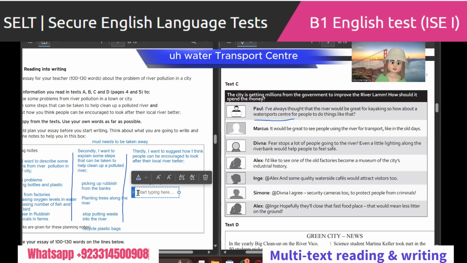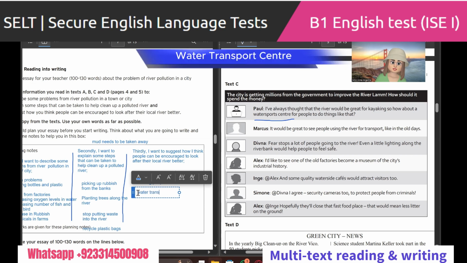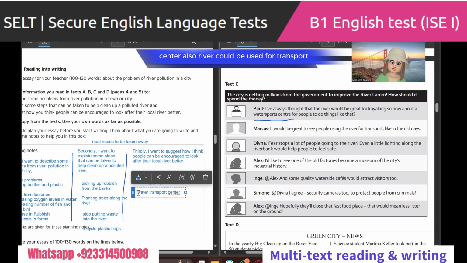Water transport center. Also, the river could be used for transport.